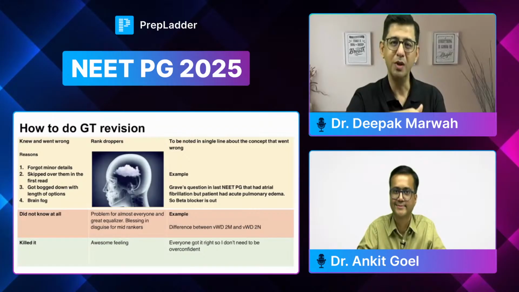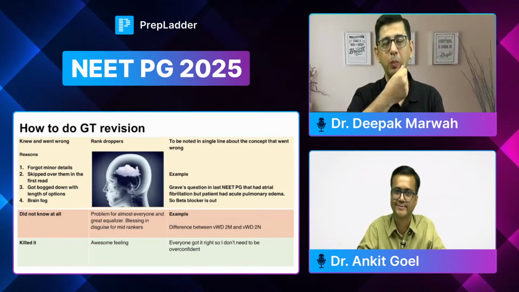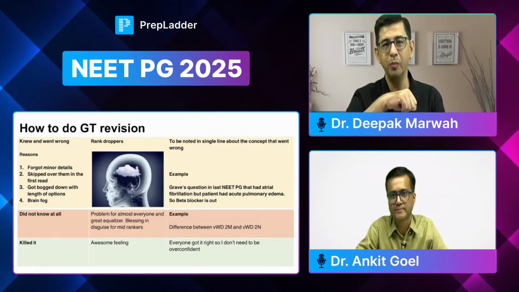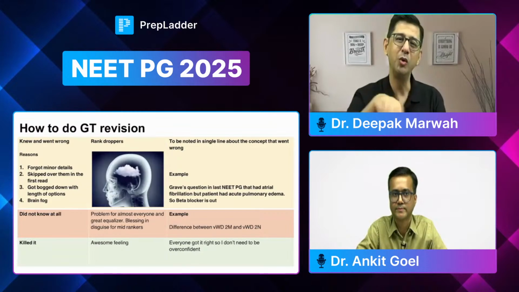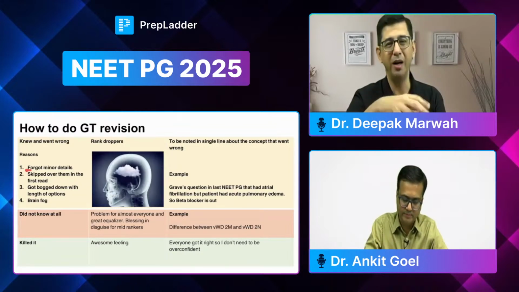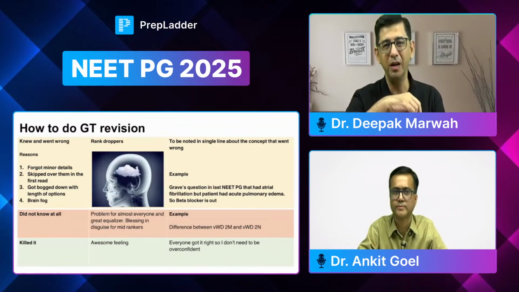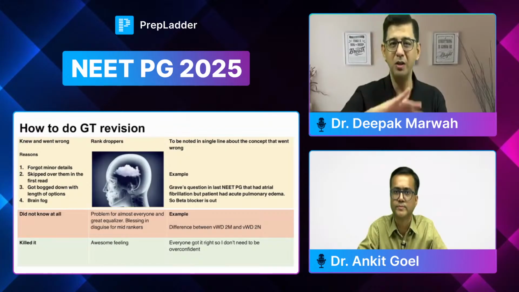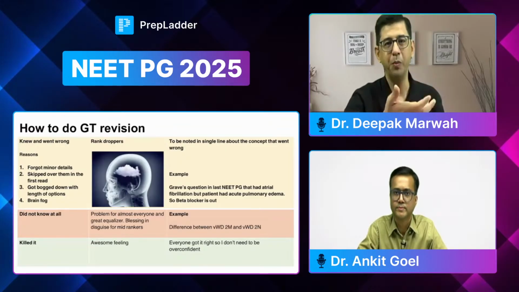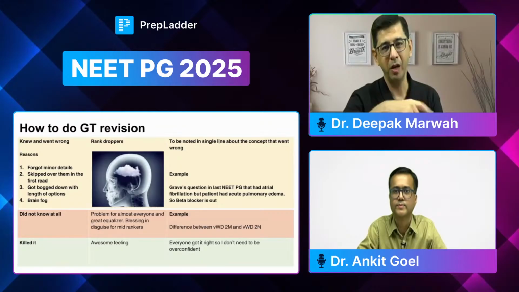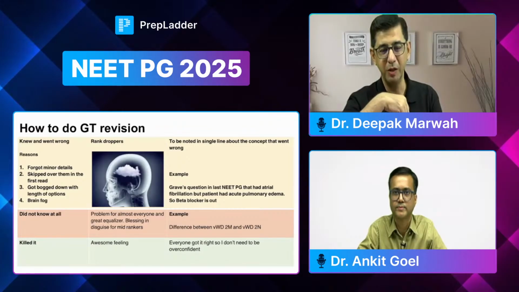So I think the solution, in my opinion, would be that one should note down such minor points in a separate register, because if you try to add them into your notes, it will add to the unnecessary burden. If you are turning the pages in your notes and adding there, you may not be able to remember, because the topic you have read multiple times, but that small minor detail, if you've forgotten, then you can post that at a place which is much more revisable.